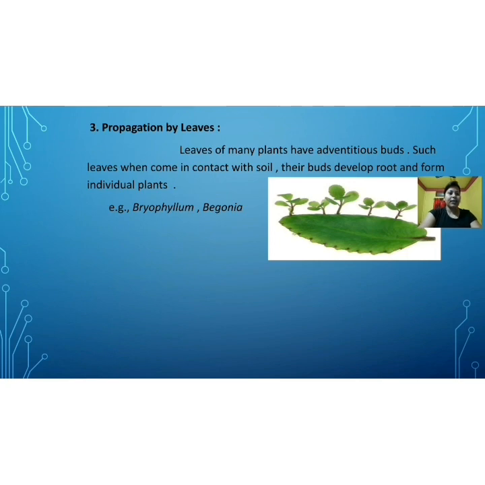Everybody has seen it? If you have not, here is a picture which shows how the leaf of the Bryophyllum gives rise to many Bryophyllum plants.